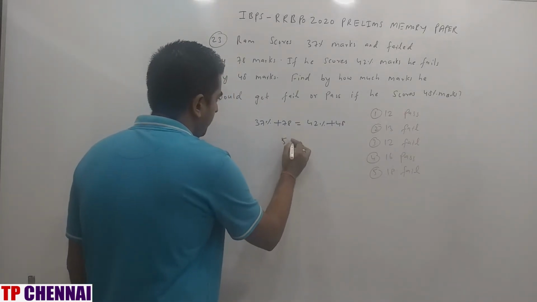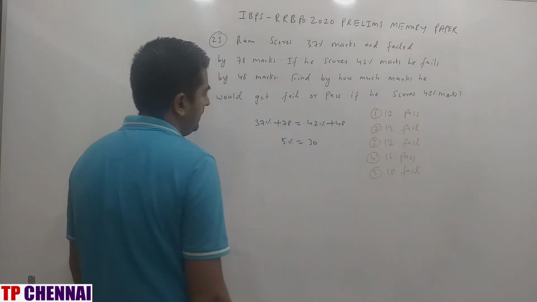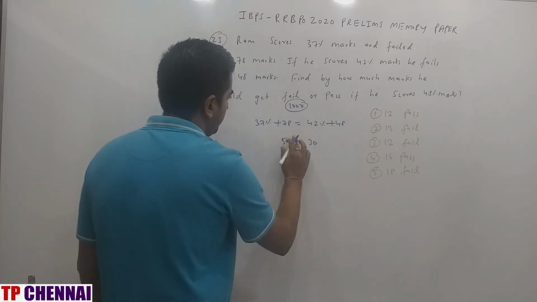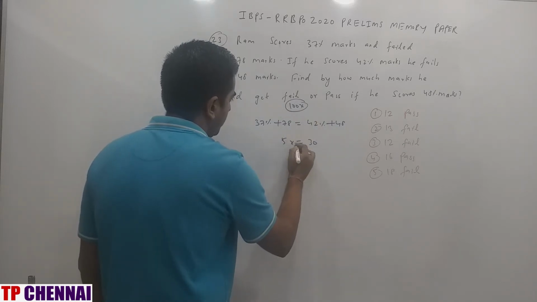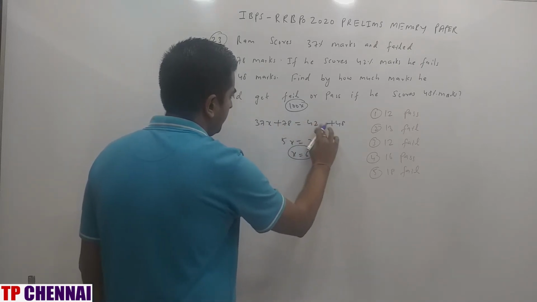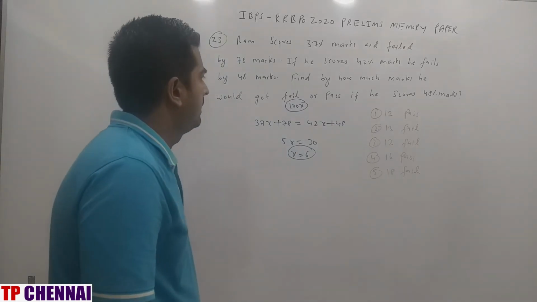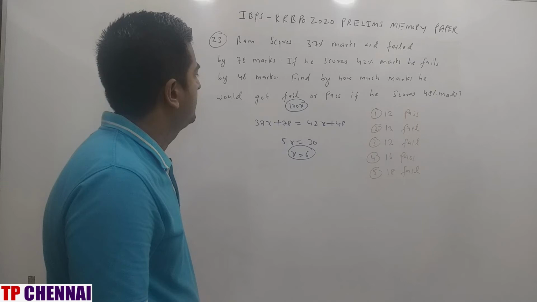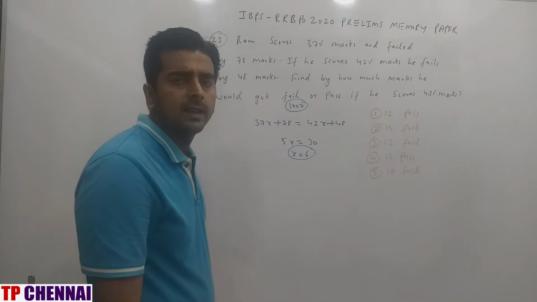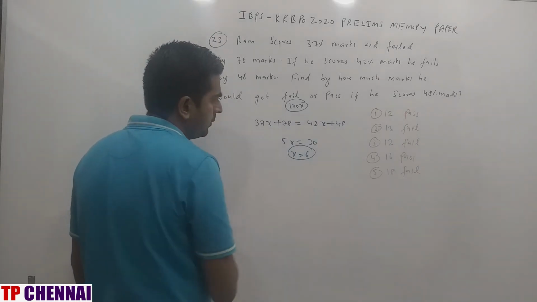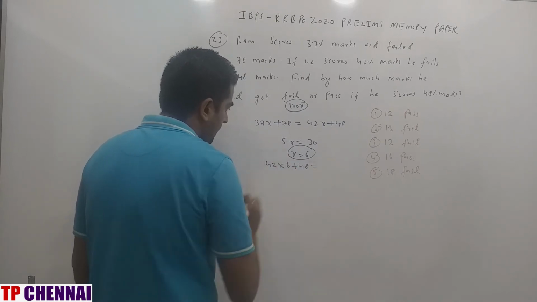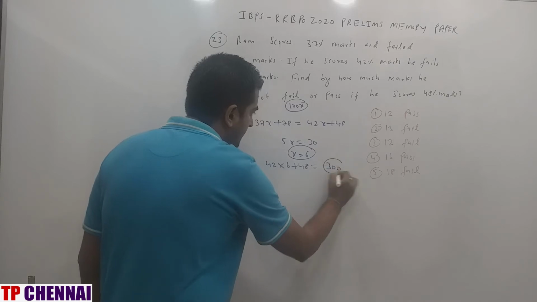So this is 5% is equal to 30, or we can say that maximum mark is 100x, right? So this is 5x we can keep. So x is equal to 6. Okay. Right? Now we are saying that by how much marks he would get fail or pass if he score 48% marks. So we can calculate passing mark. Either we use this equation or this equation. I am using this equation. So 42 into 6 plus 48. So 252 plus 48 is 300. 300 is the passing mark.